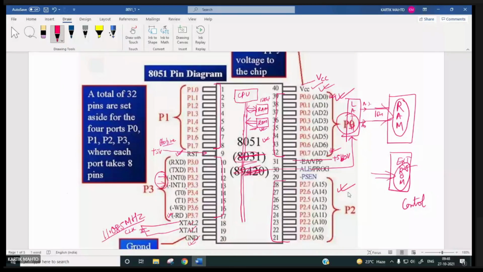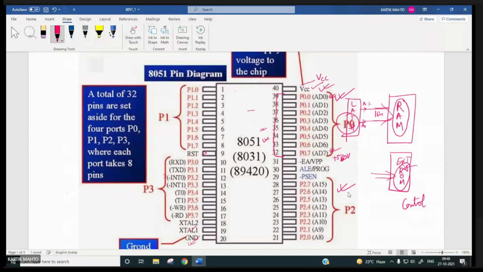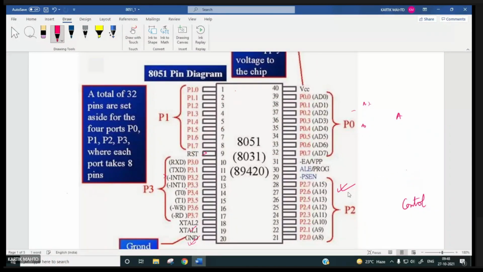Anyway, so what is the function of these pins, are they clear? I will start one by one now. All pins I will discuss. Of course, the VCC pin, you are familiar. What is the purpose of the VCC pin?